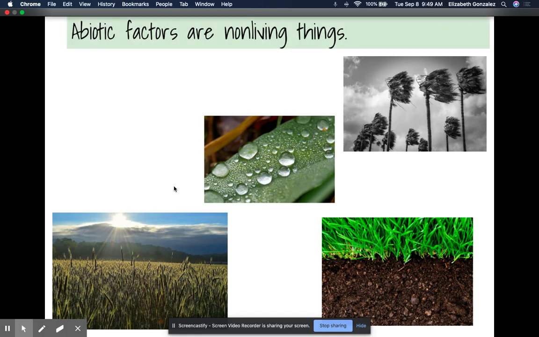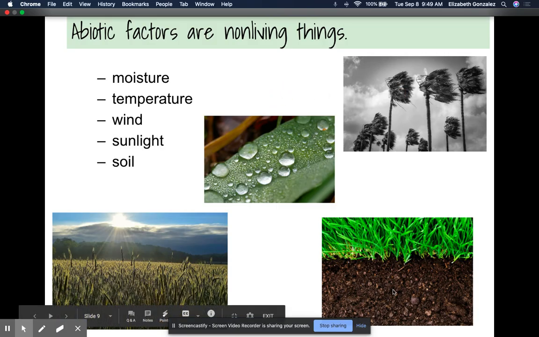Anything that is considered abiotic is non-living. So abiotic factors affect ecosystems and biomes, the non-living parts. And those non-living parts are going to include moisture, you see here, temperature, the sun, wind, and sunlight, as well as our soil. Okay, so it makes sense. All of these things are going to determine whether or not we have an abundance of plants and animals.